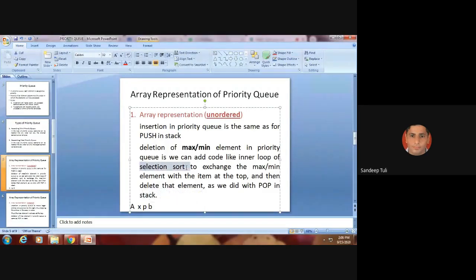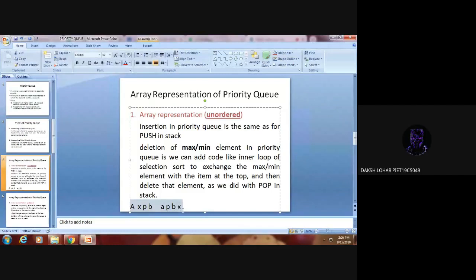be a selection sort to exchange the maximum element with the item at the top. If you remember that in selection sort, what we can do is we can have some procedure through which we can change or swap this with the largest element with some steps. कुछ steps perform करने के बाद हम इसको इस तरीके से लिख सकते हैं A, P, B and X. That is what some selection sort steps through which we can exchange the minimum or the maximum element with the topmost element. Now X is at the top and we can perform the pop operation easily. In this way we will remove the element. Is it okay now? Yes, sir.